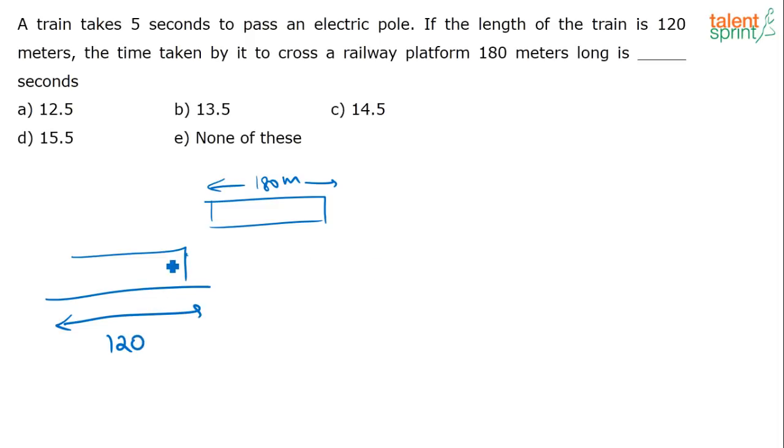See, when there are questions on platforms, the same concept is used as with two trains. So when do you say that this train has completely crossed this platform? This end of the train should reach here. Then only I can say that this train has crossed the platform. So for this point to reach this point, the distance is 120 plus 180. So 180 plus 120 should be the distance covered.